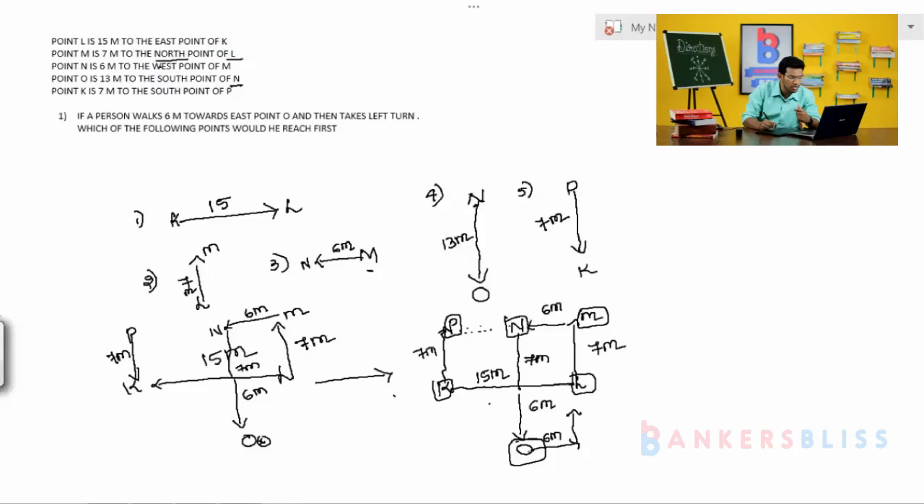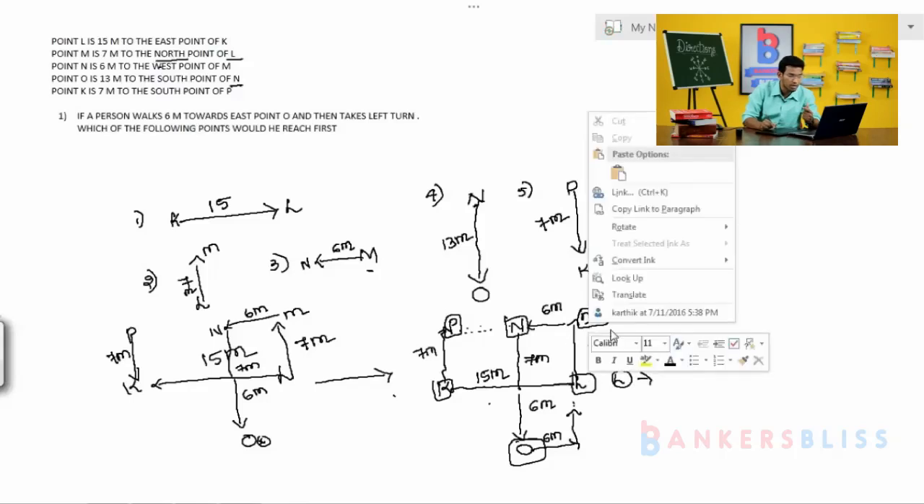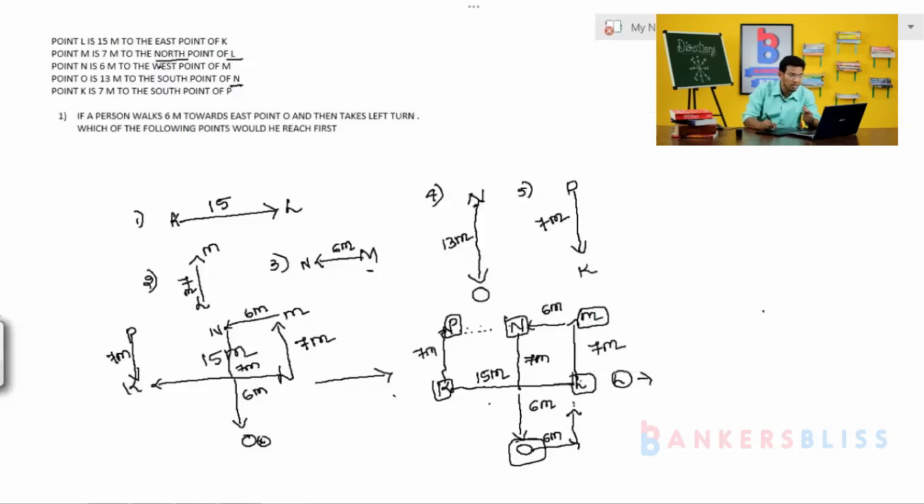Suppose the person starts from O, takes a left turn and moves continuously. So what is the first point? That is L. He reaches L first. After L, he meets M. If he continues and takes a left turn, he meets K.